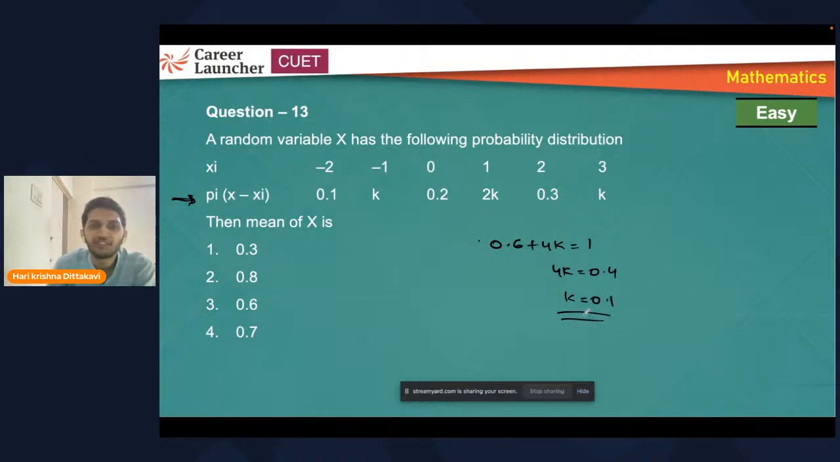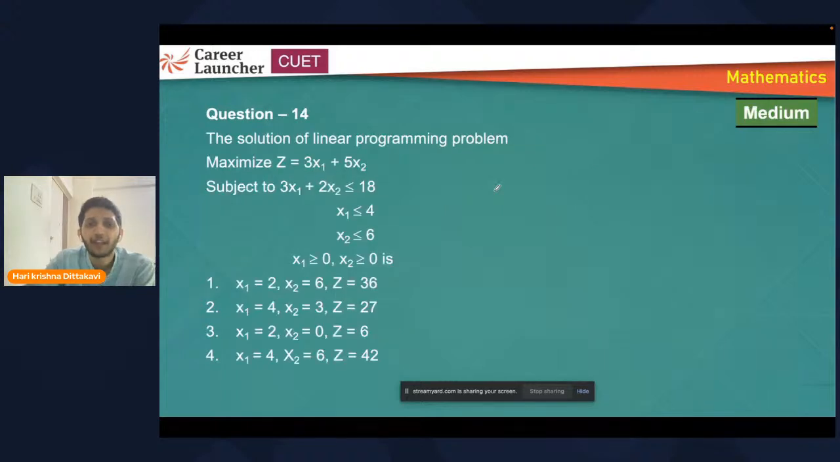So I got k, but the question is not about k, right? Mean of x. How will you find mean? Sigma pi xi. So calculate this value. Pi xi means corresponding probability with corresponding x. This plus this, p1 into x1 plus p2 into x2, p3 into x3, and so on. Multiply the x value with the corresponding probability because we already got the k value. So add all of them. That will give you the answer. So make sure you have practiced these types of questions.